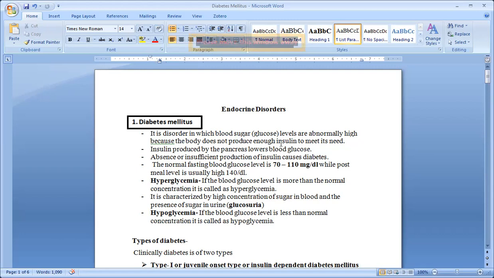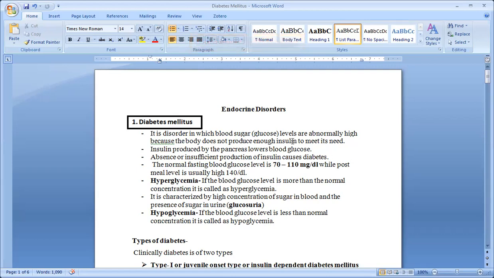Here we are going to see insulin. The extra glucose is converted into glycogen, so that the glucose level in our body is normalized, by both hormones, insulin and glucagon.